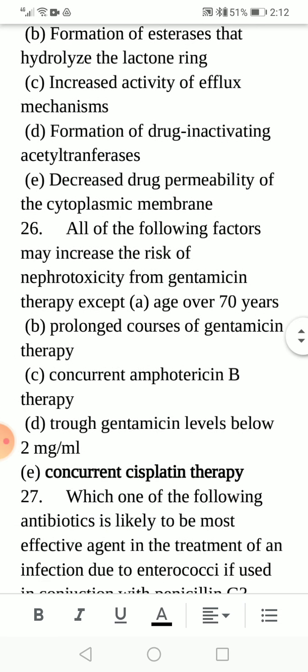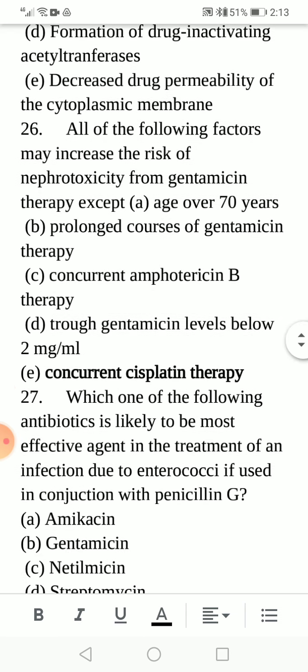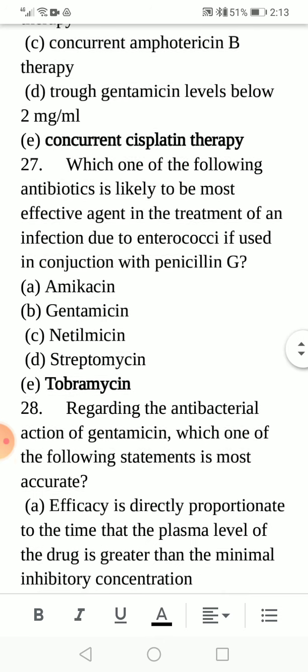Question 26: all of the following factors may increase the risk of nephrotoxicity from gentamicin therapy except: A, age over 70 years; B, prolonged course of gentamicin therapy; C, concurrent amphotericin B therapy; D, trough gentamicin levels below 2 mg per milliliter; E, concurrent cisplatin therapy. Option D is correct.